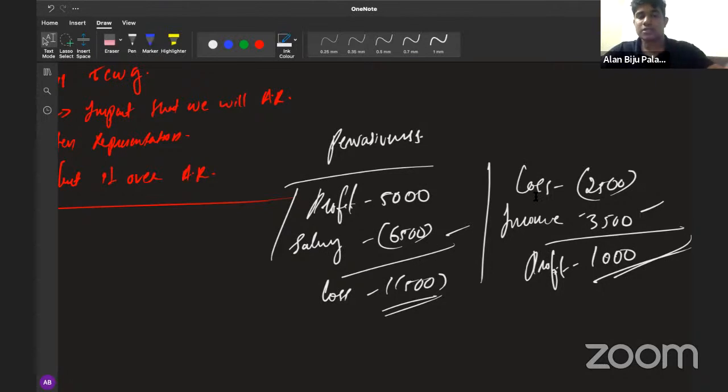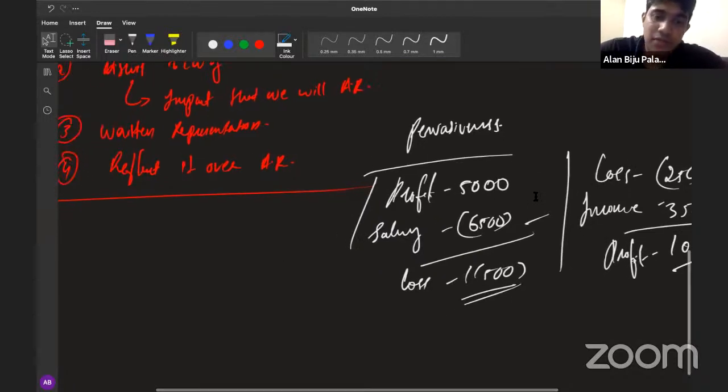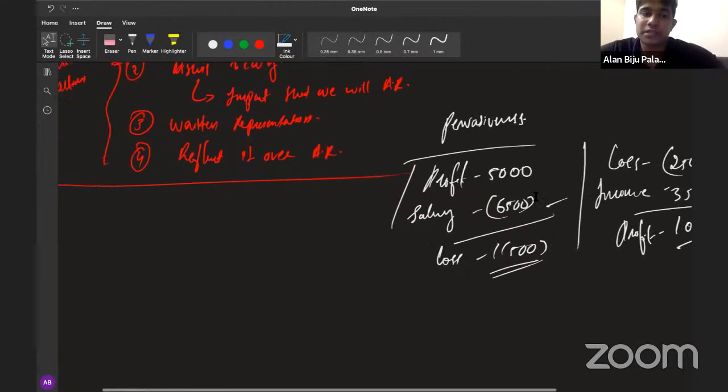If the profit is restated into losses after the adjustment of misstatement, it will be a pervasive misstatement. If the losses are restated into profit after the adjustment of misstatements, then it can be called a pervasive misstatement again. So this is the way in which we will be considering the pervasiveness.